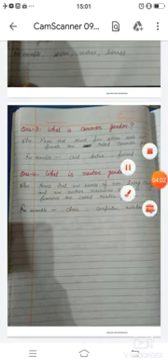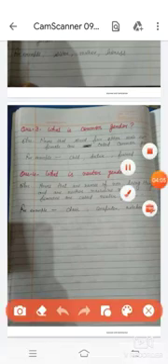Once again, question number 3 is, what is common gender? Nouns that stand for either male or female are called common gender. For example, child, doctor, friend, etc. What is neuter gender? Nouns that are names of non-living things and are neither masculine nor feminine are called neuter gender. For example, chair, computer and notebook, etc.